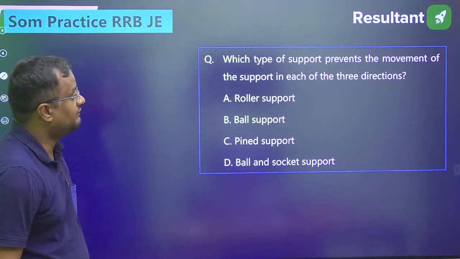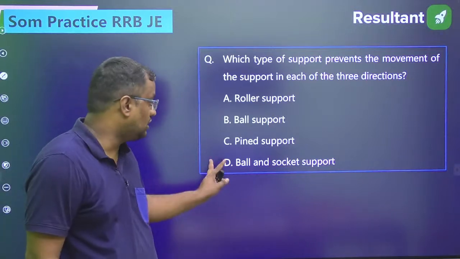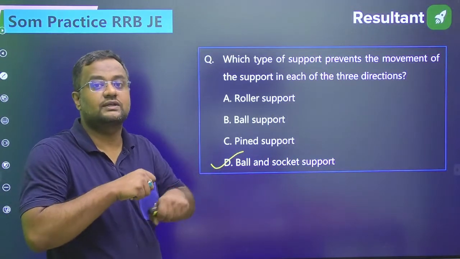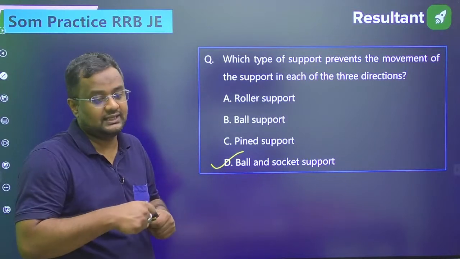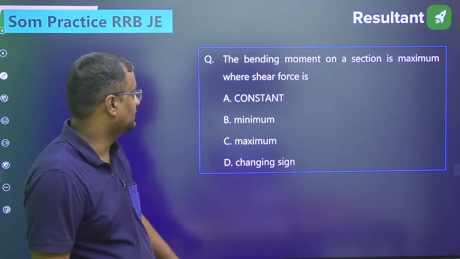Now this one. Which type of support prevents movement in the X, Y and Z directions? Ball and socket joint, guys. In a ball and socket joint, you can move neither in X, Y nor Z direction.